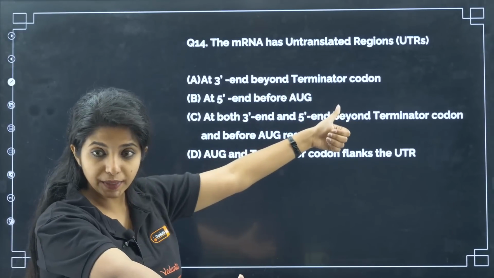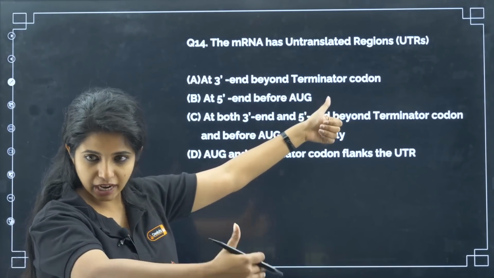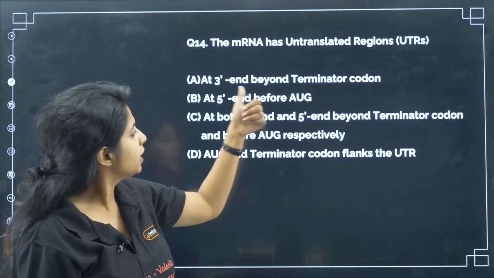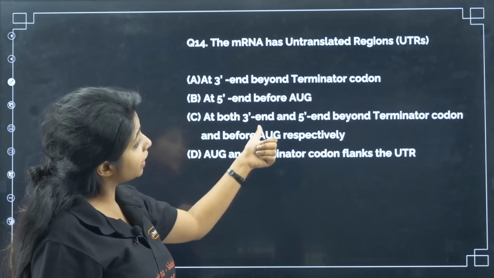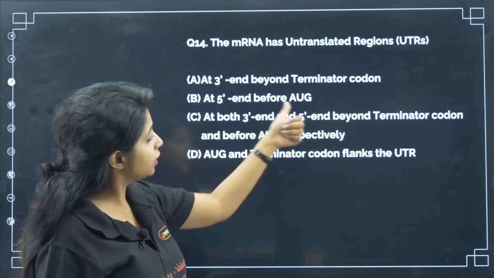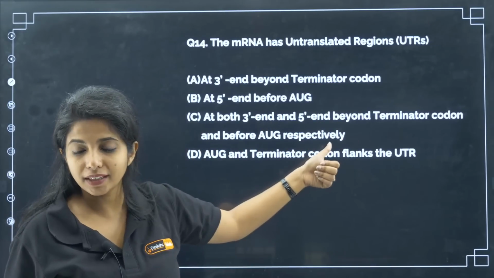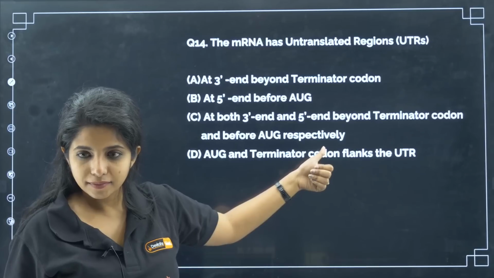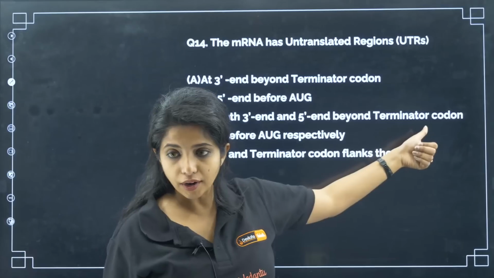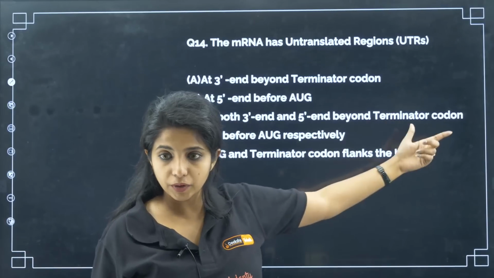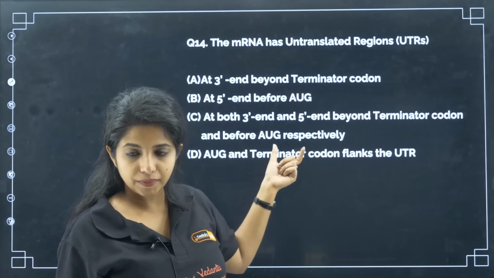Do you think it is beyond terminator codon? At 3' end beyond terminator codon? Yes, it is correct. At 5' end before AUG? That is also correct. At both 3' end and 5' end beyond terminator codon and before AUG respectively? Yes, correct, right? At 3' end it's beyond terminator codon and it's before AUG at the 5' end.